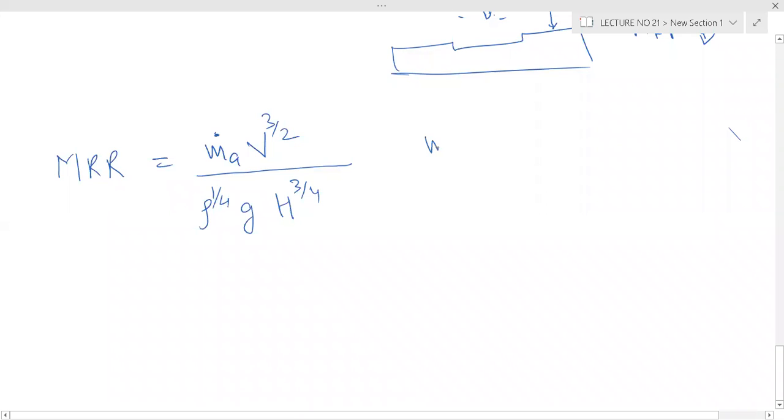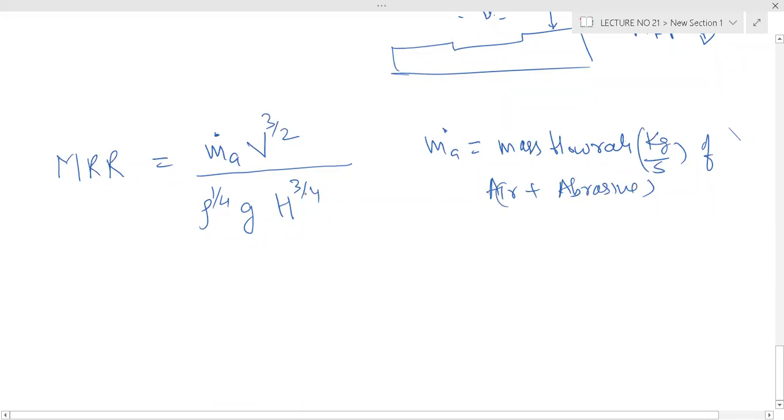So M_A is your mass flow rate, that is kilogram per second of the mixture, air plus abrasive. V is the velocity of the jet.